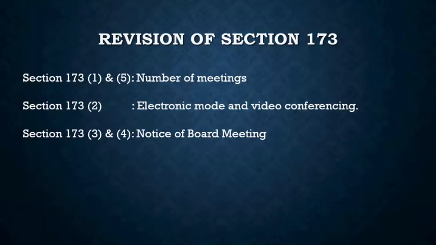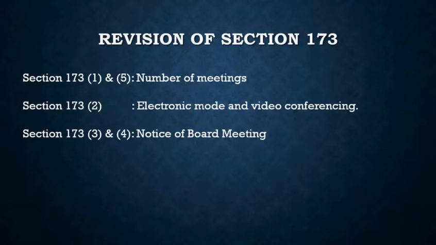Then we had also seen that the central government may have the power to either exempt or modify the provisions of section 173 subsection 1 for any class of company, right? In section 173 subsection 5, we see similar provisions, but for other companies like a one-person company, small company or dormant company, right? For these types of companies, section 173 subsection 5 also prescribes the minimum number of board meetings, but that is not equivalent to 4.